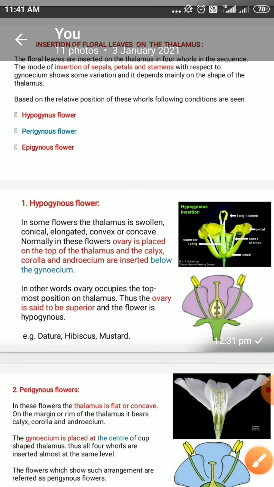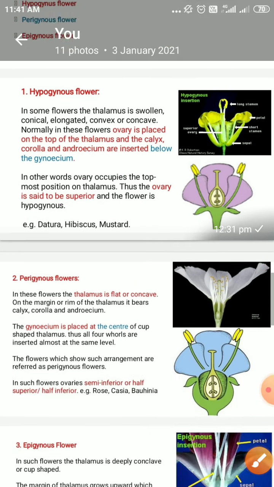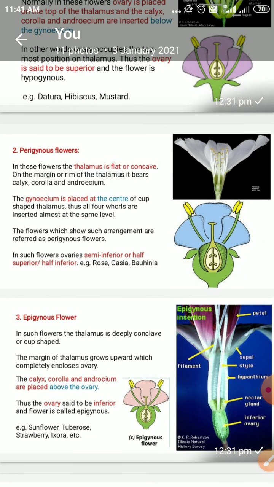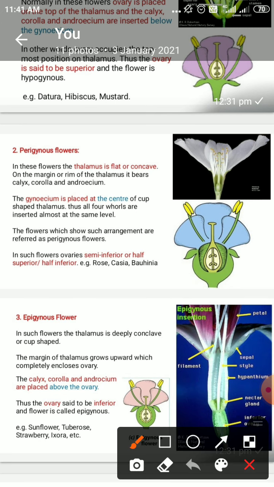Now, after hypogynous, the second type of flowers is called perigynous. Peri means around, gynous, gynoecium. Around the gynoecium, the other organs are present. For example, calyx, corolla, and androecium are present in a circle around the gynoecium, and all of them are present in one line.